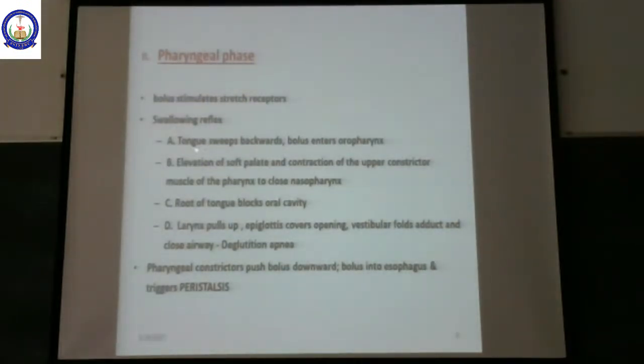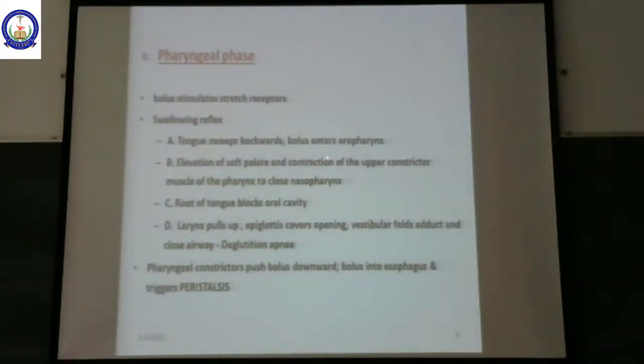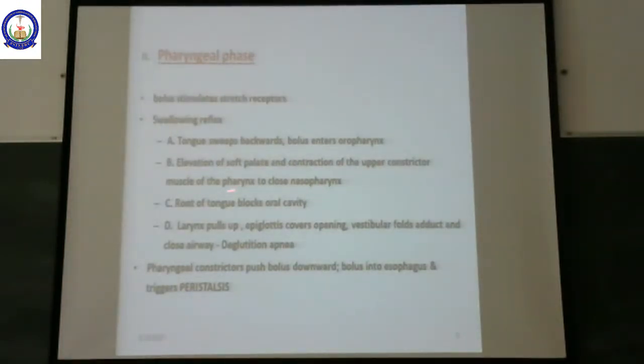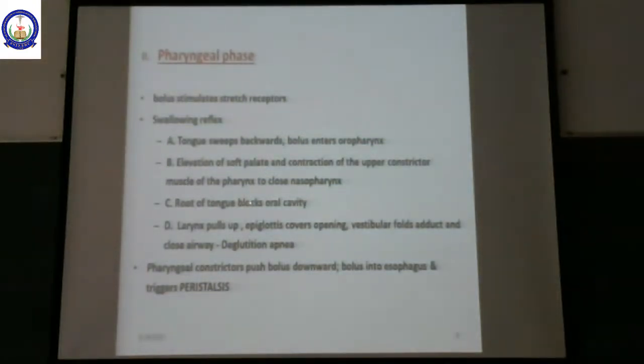So first of all, we have the tongue, which is going to push the bolus back into the oropharynx. Then elevation of the soft palate and contraction of the upper constrictor muscles of the pharynx are going to close the nasopharynx, so food will not enter into the trachea or the respiratory passage, whereas food is going to enter only into the esophagus. Then the root of the tongue is going to block the oral canal.